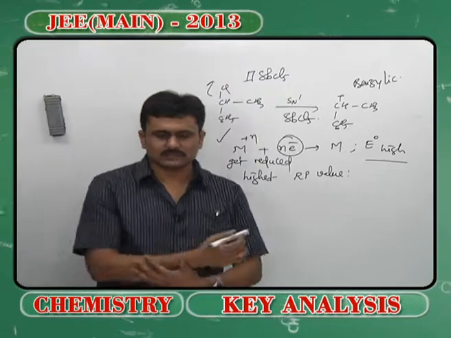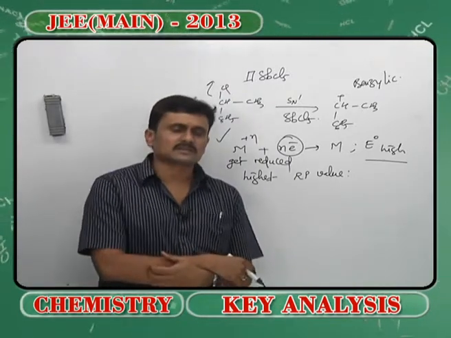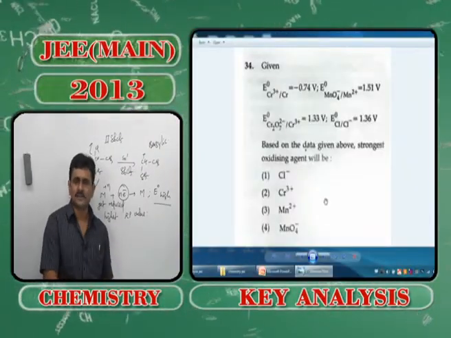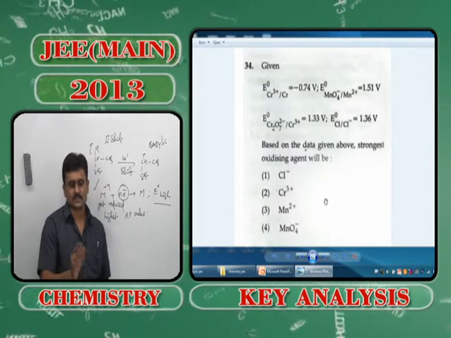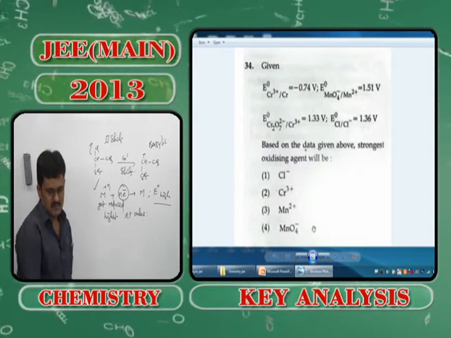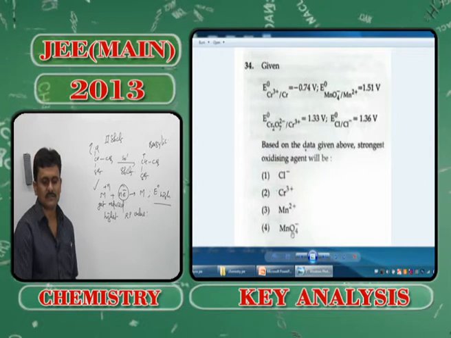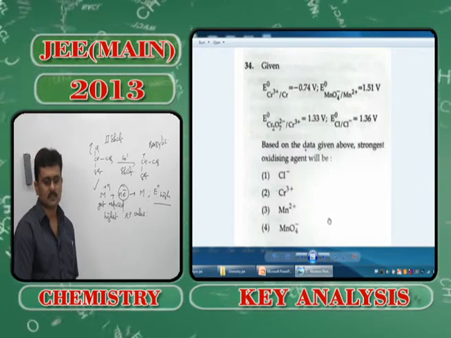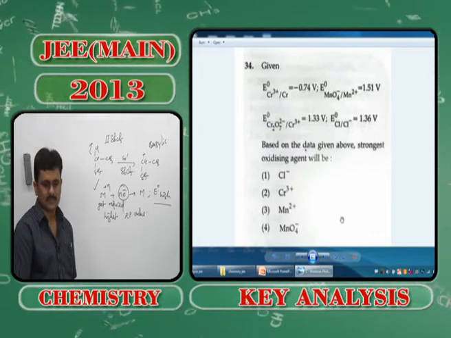The maximum reduction potential value is given for permanganate. We consider that a good oxidizing agent, particularly in acidic or basic medium, right. So, option 4, that is MnO4 minus, happens to be the best oxidizing agent among all those given, right.